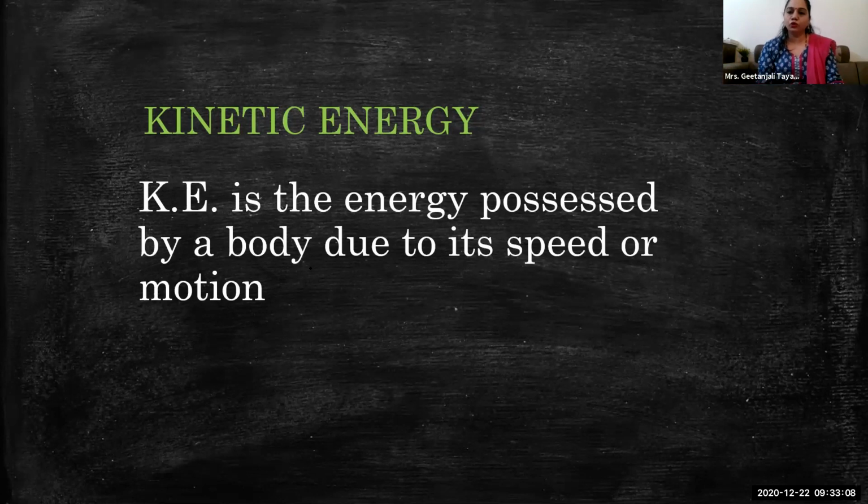When a body is in motion, even a little bit of motion, then only can we say there is kinetic energy. Any moving object is having kinetic energy, or because of that energy, motion is there. So motion means kinetic energy, in other words.